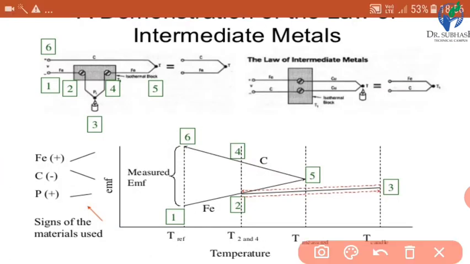Now here is the demonstration of the law of intermediate metals.